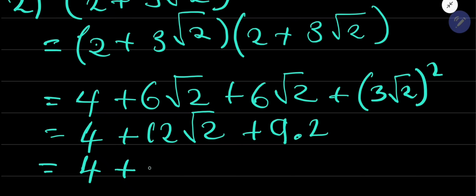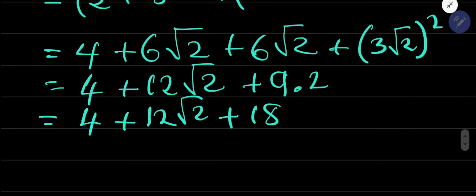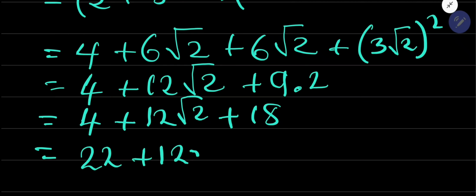Then 4 plus 12 root 2. 9 times 2 is 18. Then your answer becomes 4 plus 18, which is 22, plus 12 root 2. Hope you get to understand it, guys. Yeah, it was just a minor challenge there.